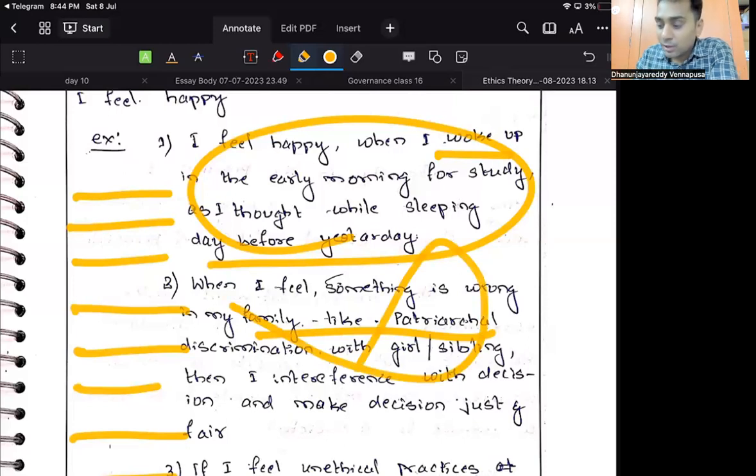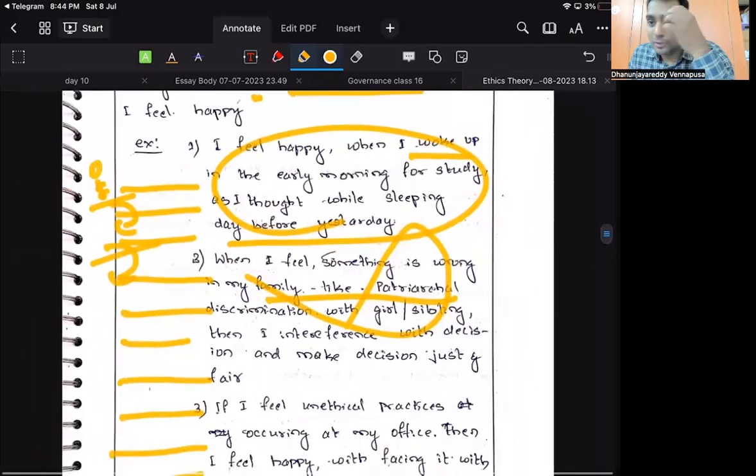Analyze it. What makes you happy in your personal life? When you enter into public life, when you enter into civic society, what makes you happy? Right? So that is the thing. For example, whenever I am traveling, if I give my seat to an elderly person, that makes me happy, even though I am sacrificing. So write those things. Project your innate service attitude. That is what the question is.